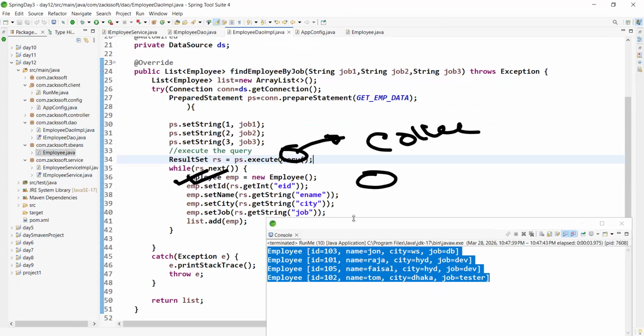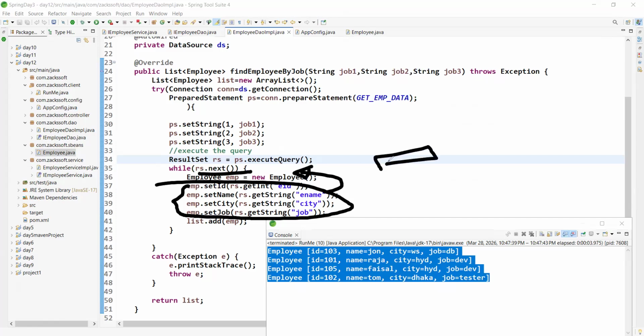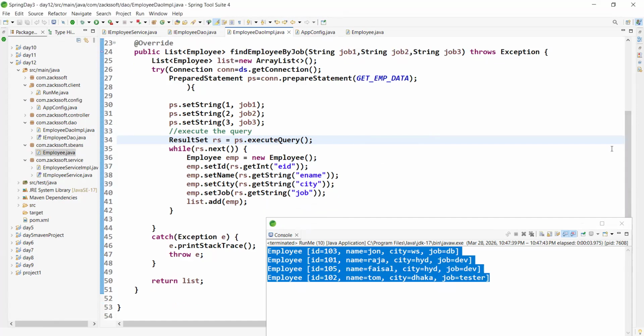So simply, first of all, row by row we are getting the data. We get the first record with rs.next, and we are storing the first record into the Employee object. We create one Employee object, store the record into it, and then store this Employee into the list, right? Like this way, we are converting all records into Employee objects.